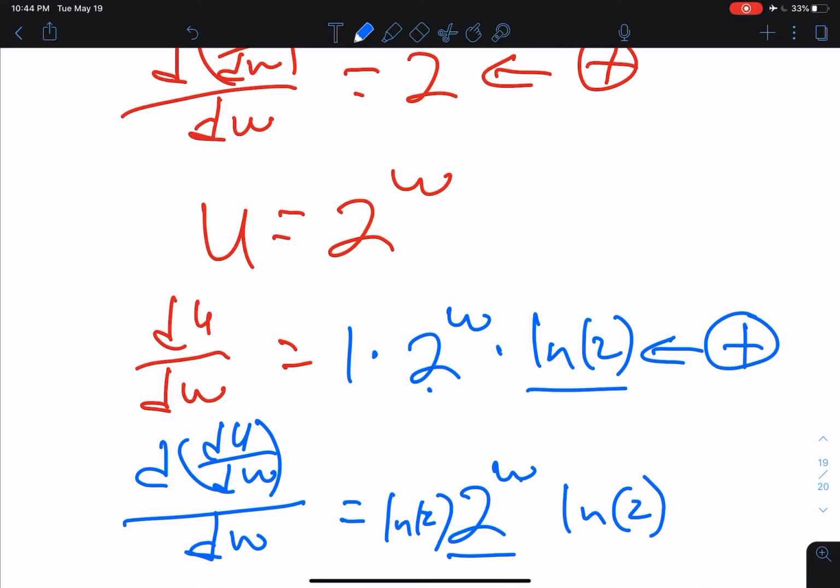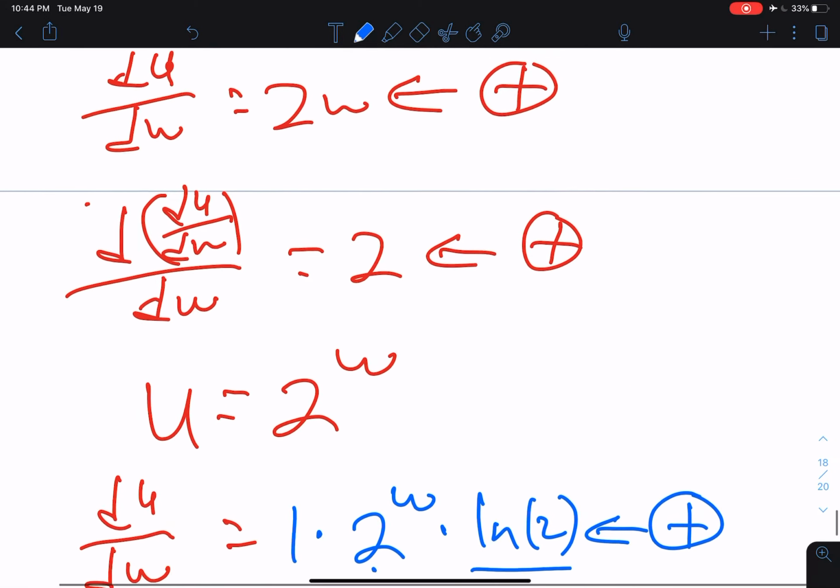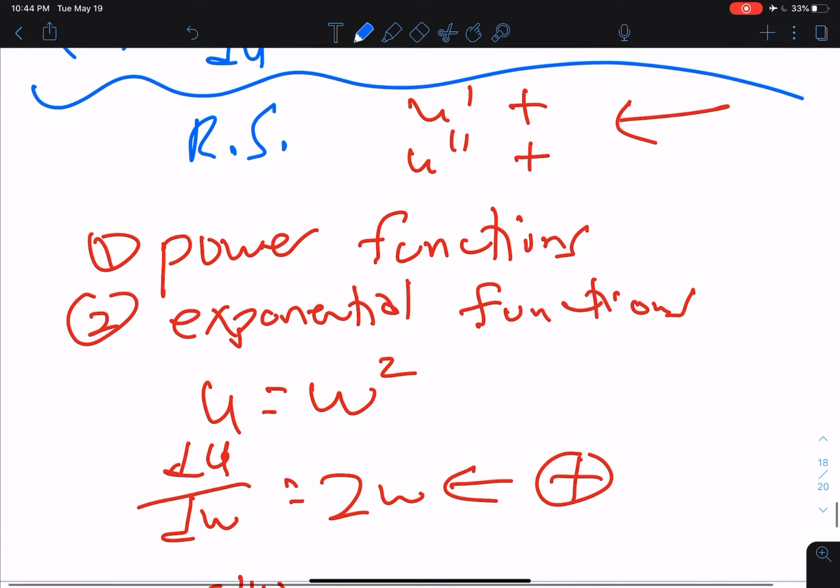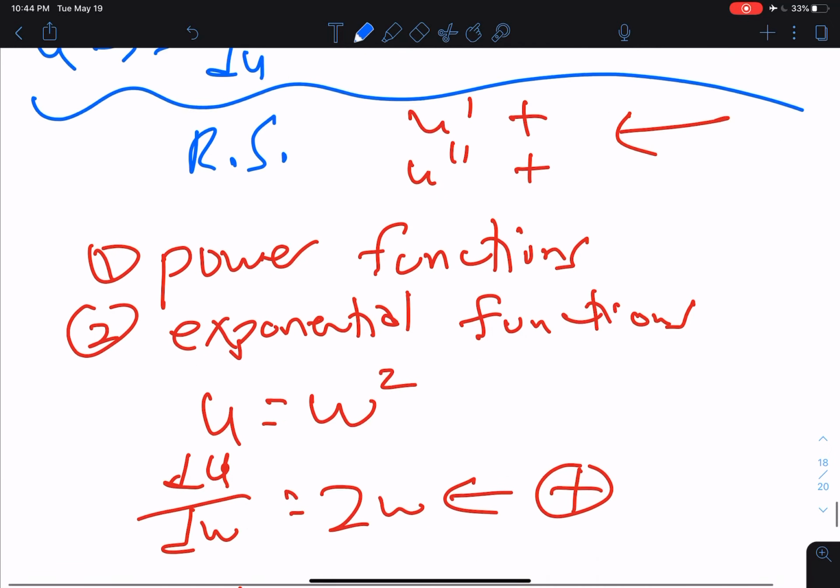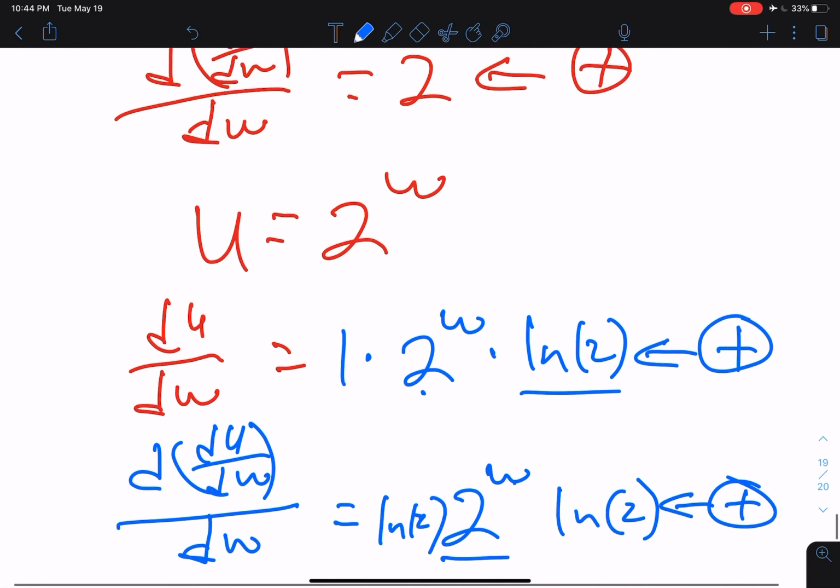Okay, so there's what we're left with for the second derivative of utility with respect to wealth. And that, too, is positive. So, hey, that works, too. So both power functions and exponential functions can be used to specify utility of wealth functions for risk-seeking investors.